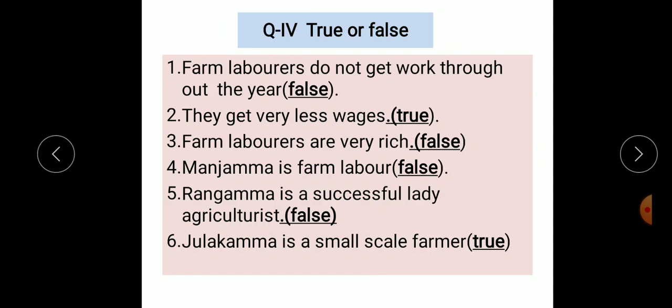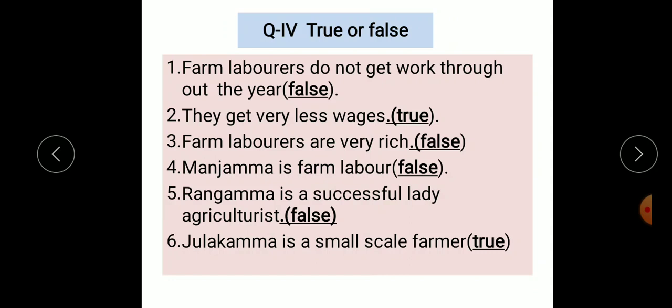The fourth main question is true or false. Farm laborers do not get work throughout the year. That answer is true. Second, they get very less wages. That is true. Third, farm laborers are very rich.